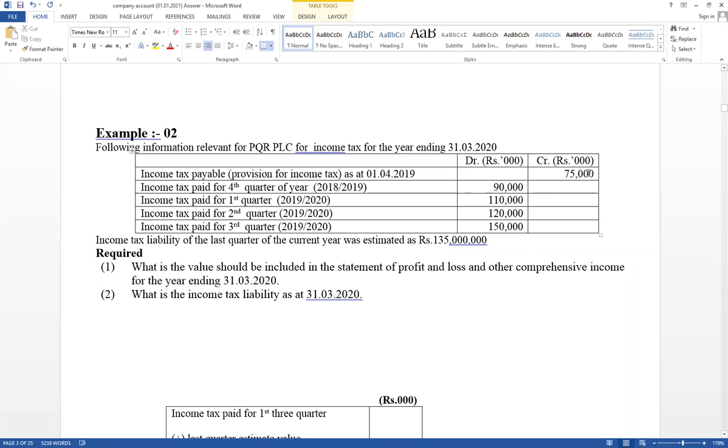Therefore, this difference should be adjusted in this year's income tax. This is the estimated amount considered in the previous year, but actually paid for that was 90,000. That is under provision or over provision. That value should be adjusted in this year's income tax also.